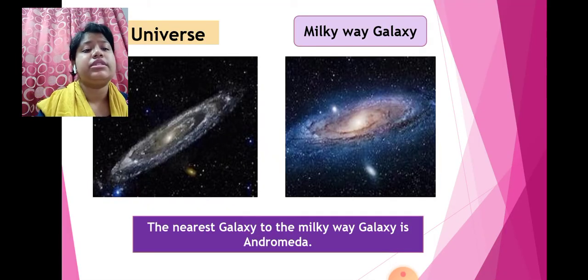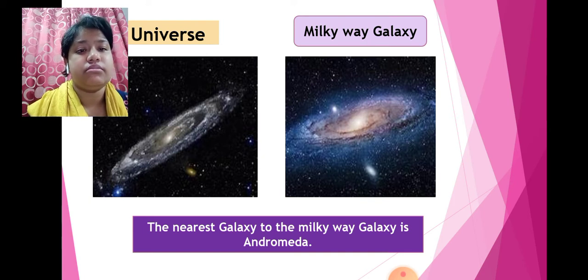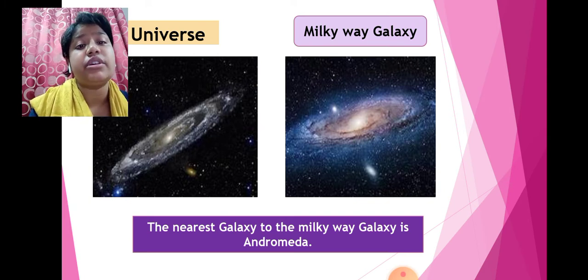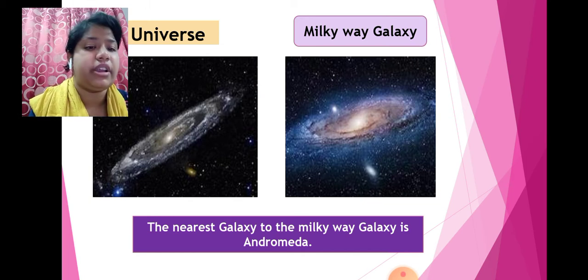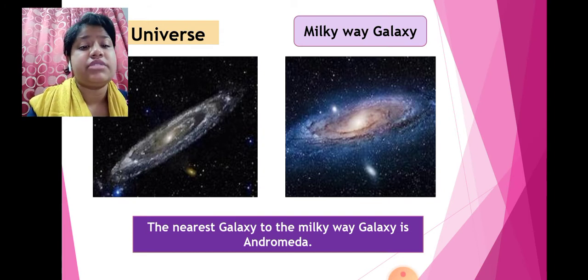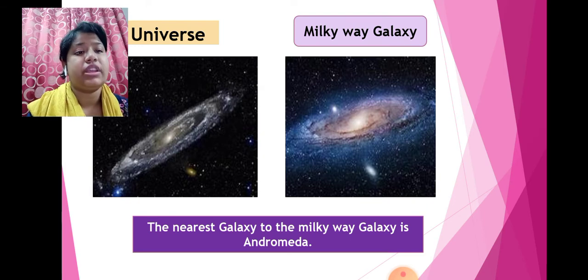So, the universe. The universe consists of millions of stars, and millions of stars together are called a galaxy. The nearest galaxy to the Milky Way galaxy is Andromeda. So what is the Milky Way galaxy? The Milky Way galaxy is the galaxy where our planets, our solar system, exists. That is why the nearest galaxy to the Milky Way is Andromeda. Nearby the Milky Way galaxy we can observe Andromeda.